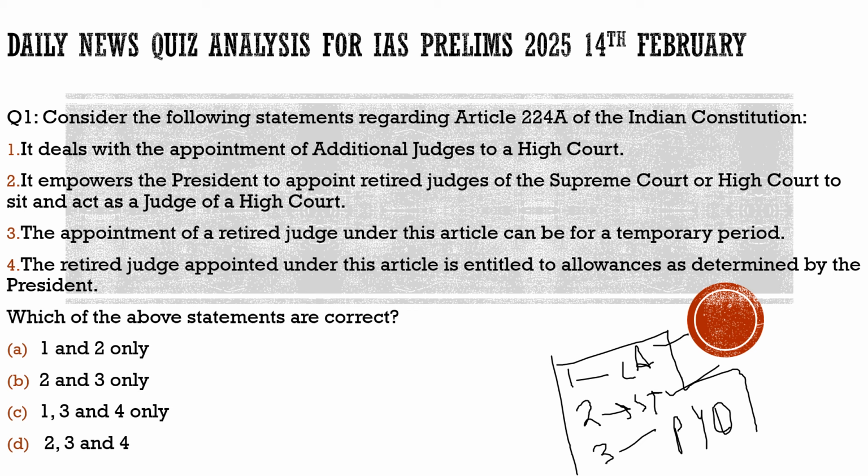Now without any delay, let's have a look at the first question. As you can see here on the screen, the question is basically about Article 224A. Why have we brought this question here? Because there was a discussion in the newspaper which basically talked about whether appointing ad hoc judges is a viable means to reduce the backlogs.